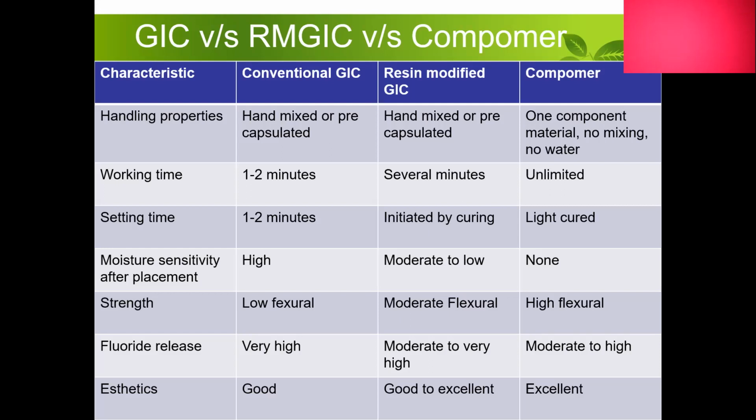So if we have to see, the working and setting time is relatively increased in resin modified GIC and compomer, and moisture sensitivity is significantly reduced, aesthetics have been dramatically improved, and fluoride release is a little questionable in between these three materials. However, high fluoride release was seen with respect to conventional GIC, and flexural strength improved over these materials.